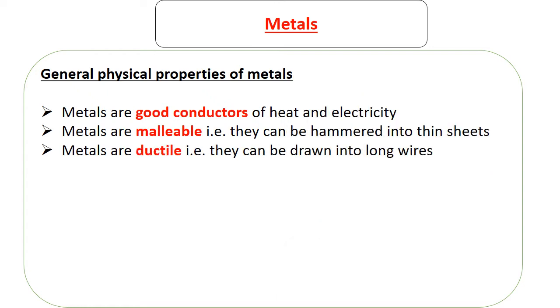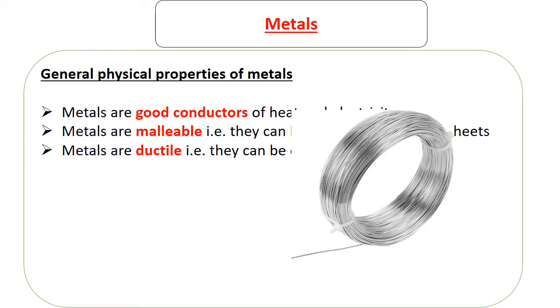The third property is metals are ductile, which means they can be drawn into long wires. Unlike other non-metallic things, you cannot draw them into thin wires. So metals are capable of being turned into something like this.